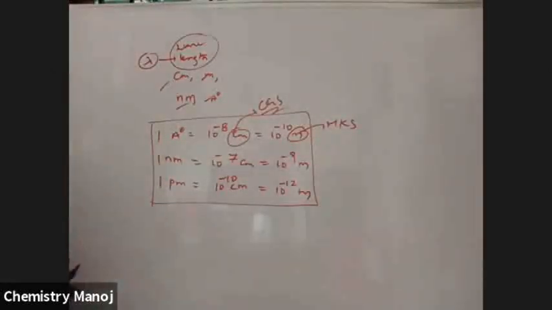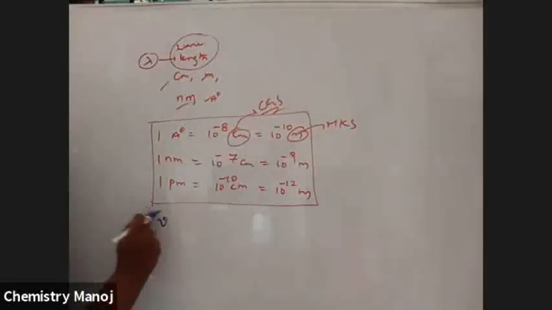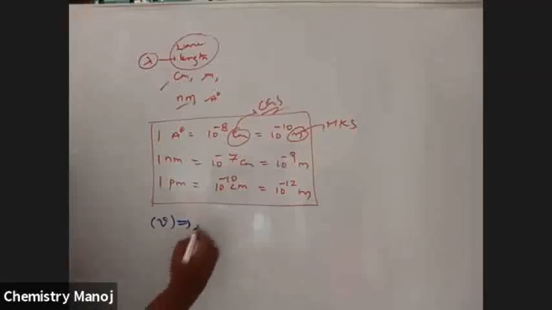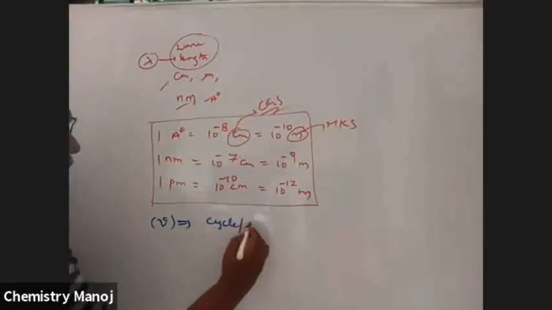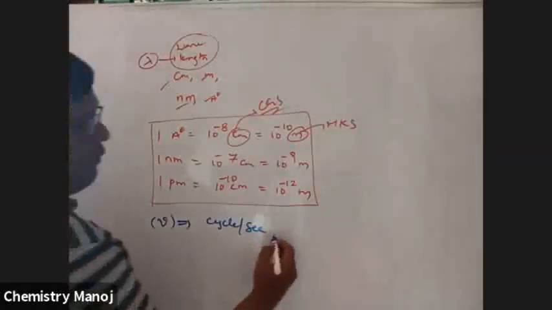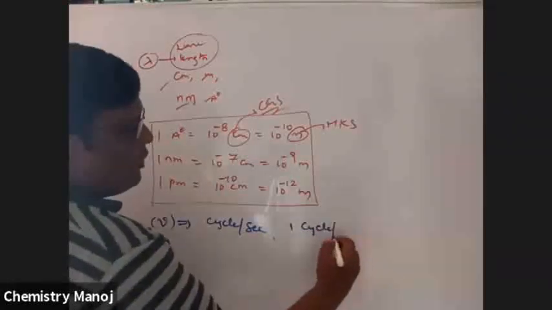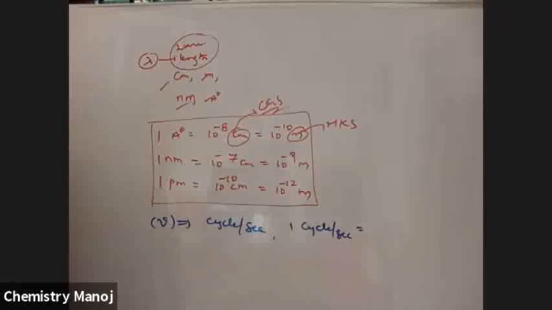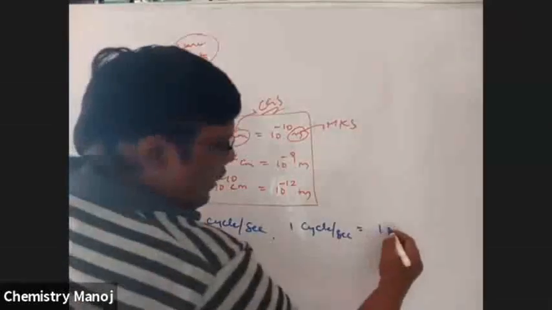Next, frequency, indicated with the letter nu. That is the number of cycles per second. 1 cycle per second is equal to 1 hertz.